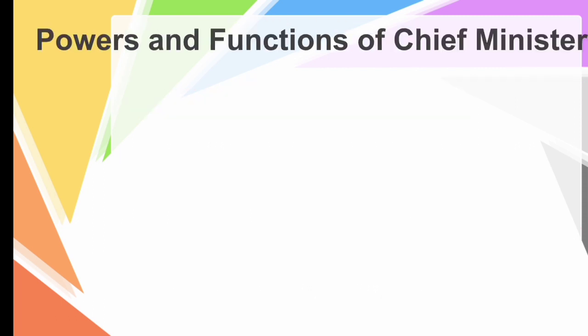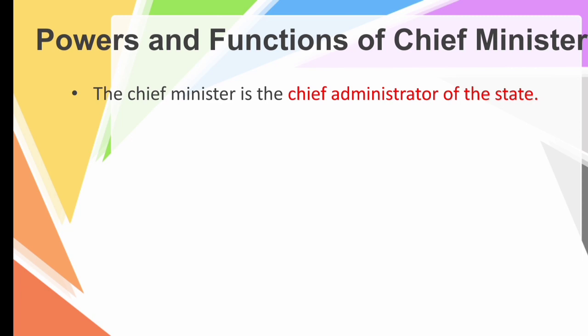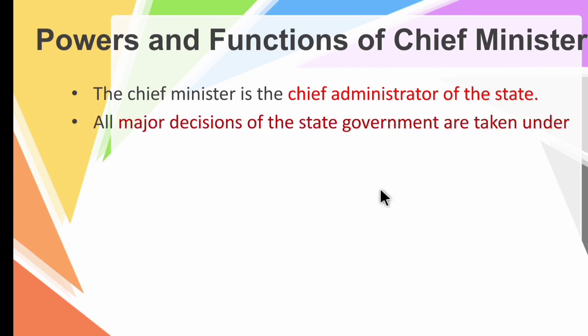So now let's see the powers and functions of the chief minister. The chief minister is the chief administrator of the state. So he is the administrator of the state. All major decisions of the state government are taken under his leadership. So under his leadership only, all the major decisions of the state government are taken.